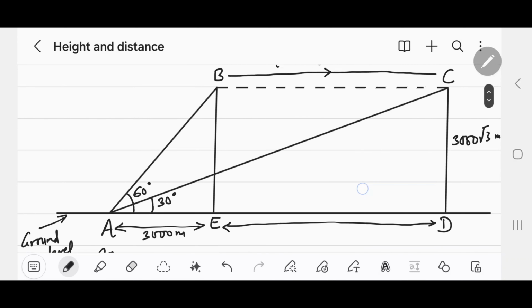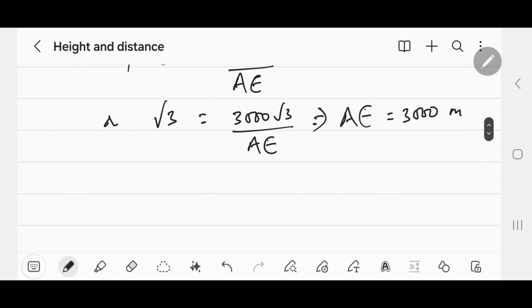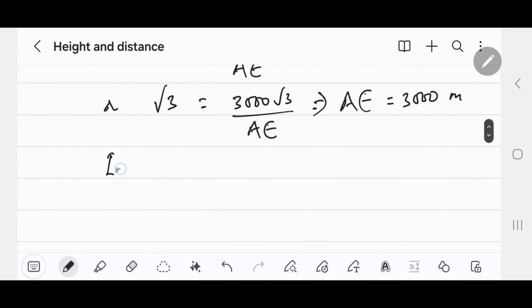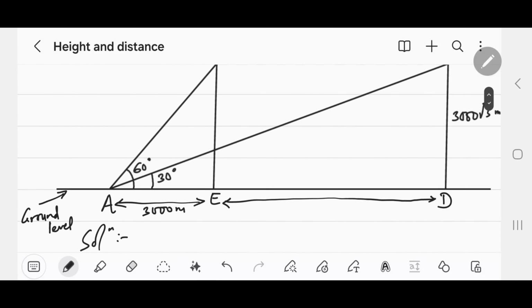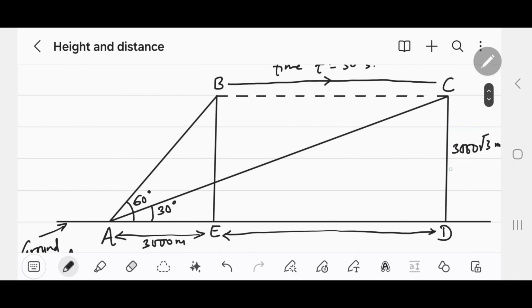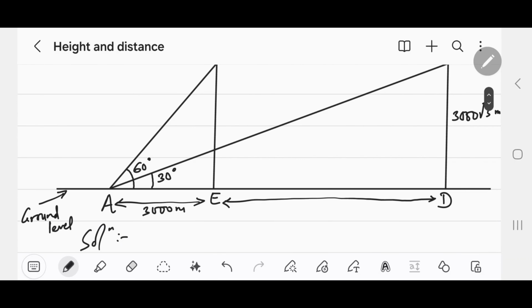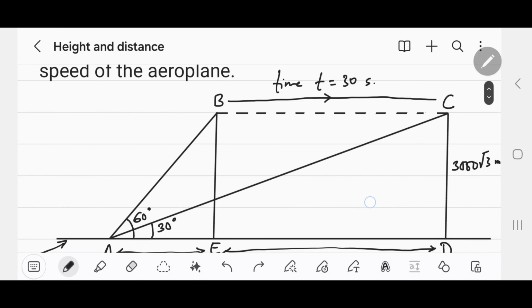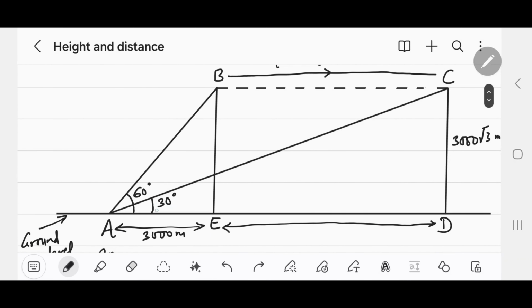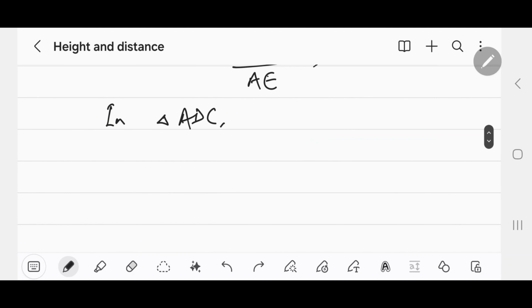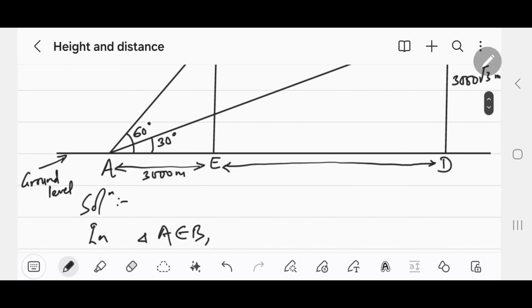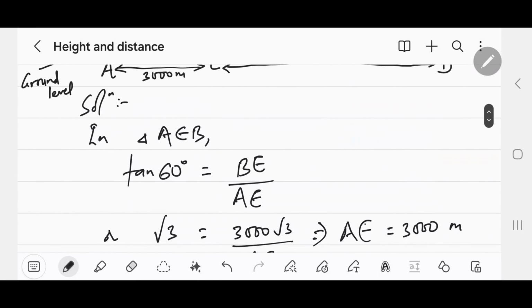Now let's consider the larger triangle ACD or ADC. In triangle ADC, again we have the perpendicular. Let's try to find out the base using tan 30. So in triangle ADC, tan 30 equals to CD by AD.